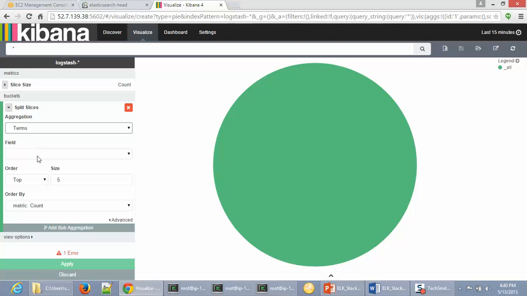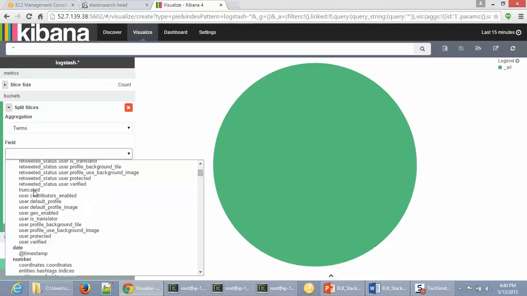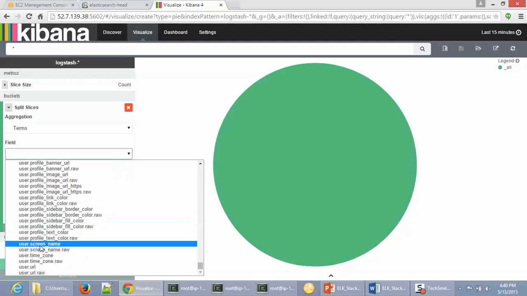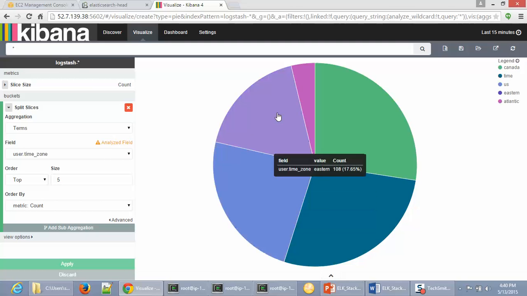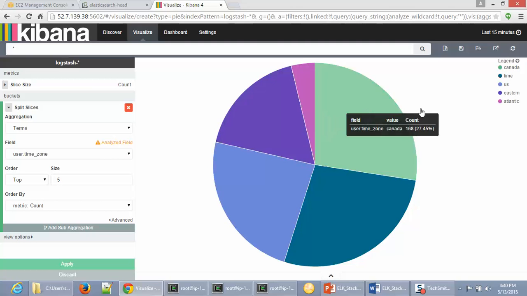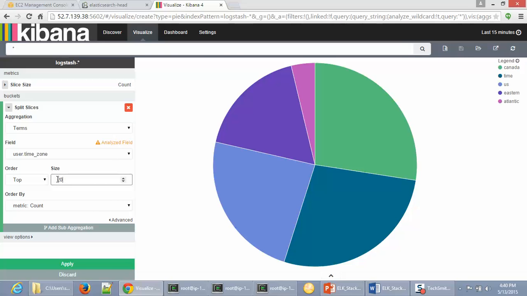This will allow me to pick the fields that are available in my tweet. I'm going to the bottom and picking time zone and apply. This shows the top 5 distribution. I can change it to say 20, or let's say 10, and apply.